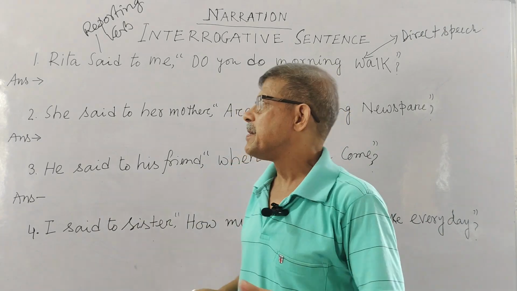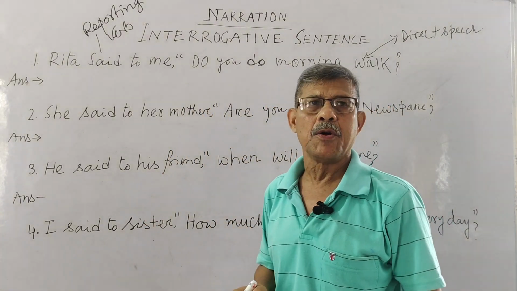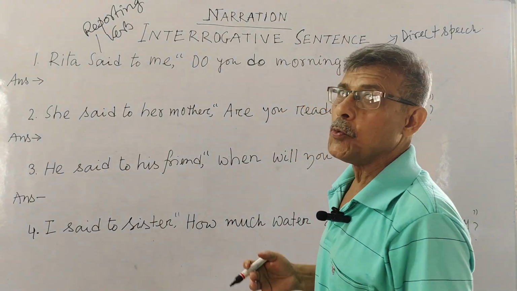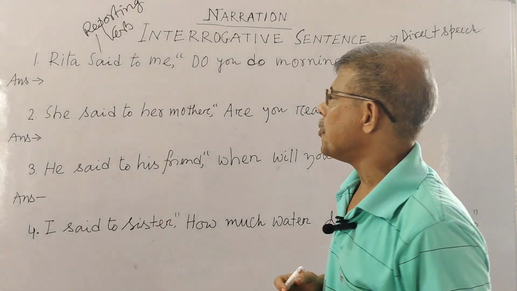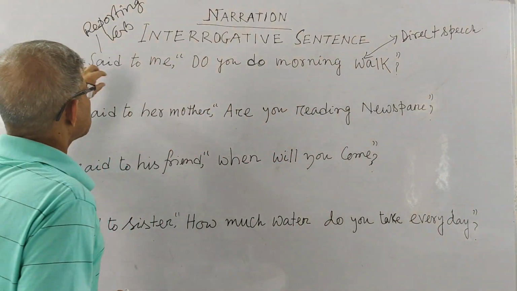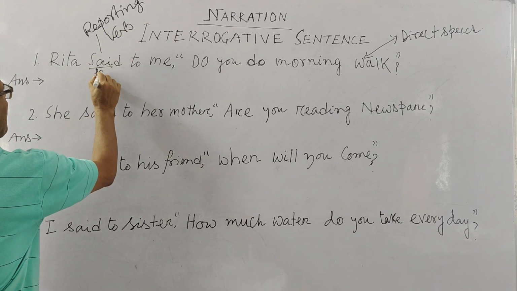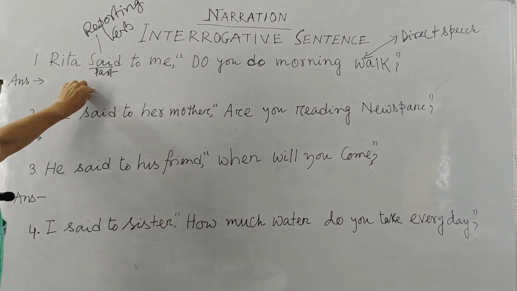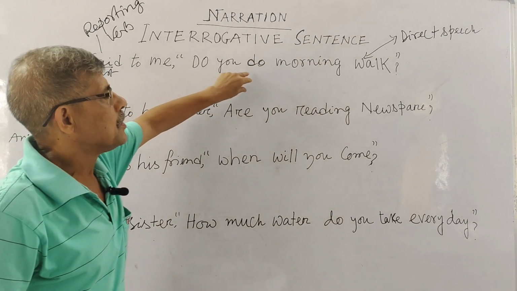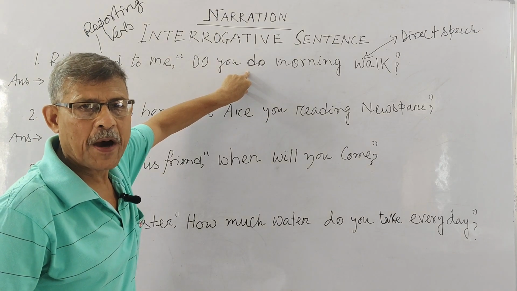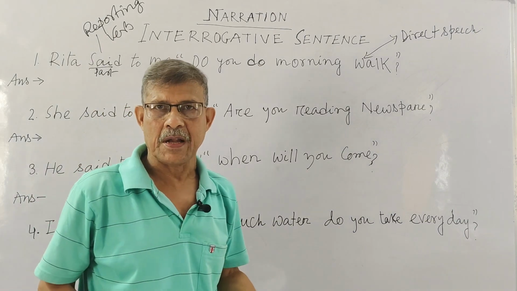Today our topic is interrogative sentence. When you get an interrogative sentence as your direct speech, how can you apply all the rules? This is very important, isn't it? Now you follow. Rita said to me. This is the reporting verb and this is in past form. And as you know very well, if the reporting verb is past, you know very well from my last classes what sort of change can be made in your verb, isn't it?